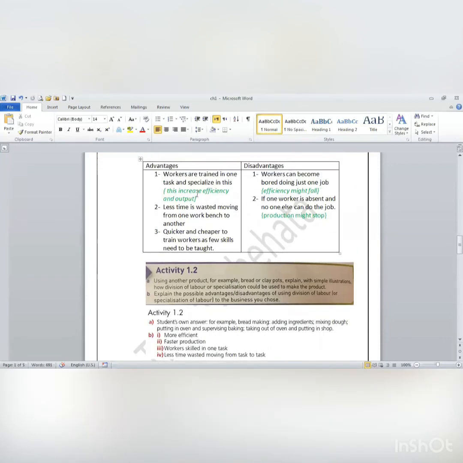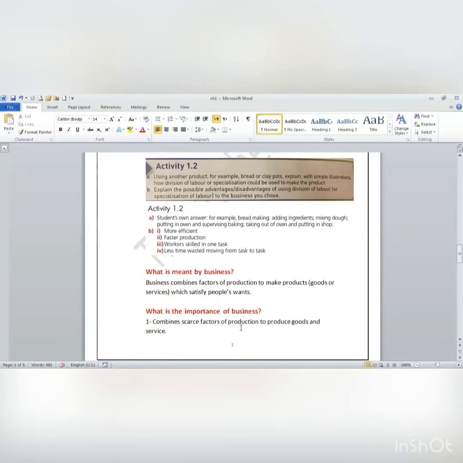So, you may say, workers may get bored here, for example, of mixing dough every day. If the one who's mixing the dough is absent, the production might stop. Now I have applied it to the case. Workers are trained on mixing dough, so efficiency might increase. Workers will sit in just one place, like in front of the oven, for example, so less time will be wasted. Okay, so you have to apply your answer to the case.